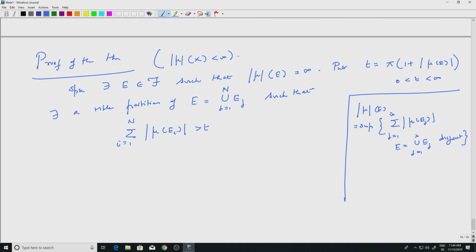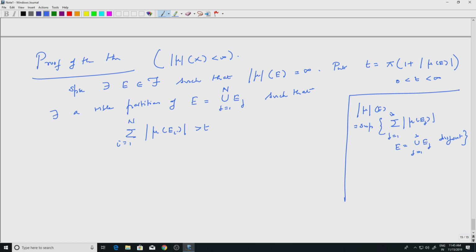So, instead of choosing an infinite partition, I am choosing a finite partition, because any such sum can be approximated by a finite sum, right. So, that is the reason one can replace an infinite sum by a finite sum.